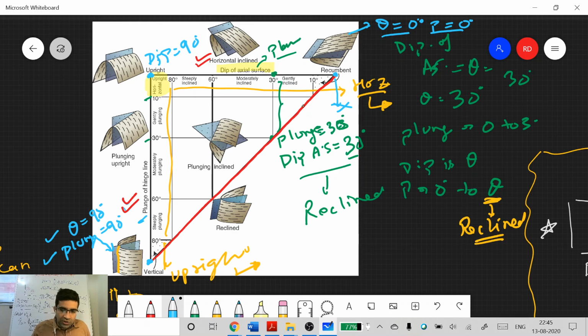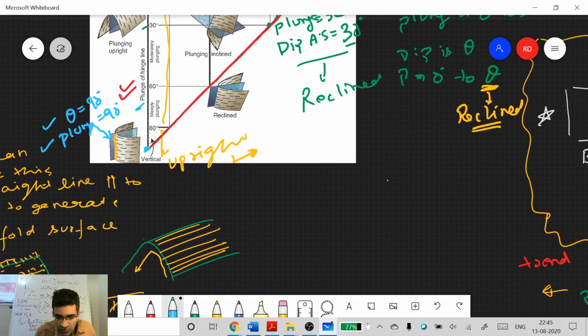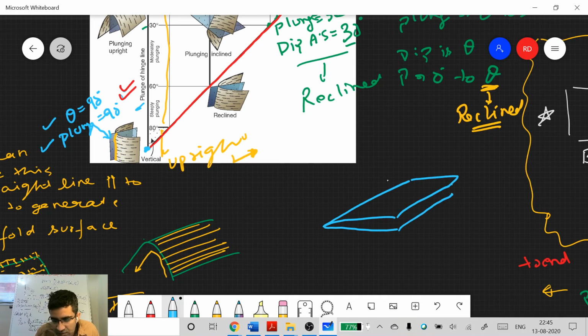So when you go from this point to this point, through all the orientations, how can you imagine this? Place your notebook on the table. Okay, everyone can imagine this. Your notebook is on the table. What type of fold is this? Recumbent fold. And what is this line? Hinge line. The axial plane is the pages of your notebook.